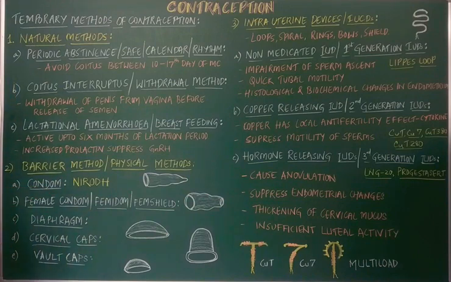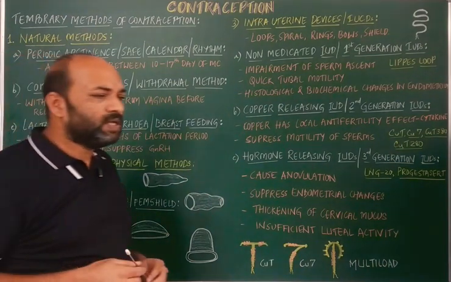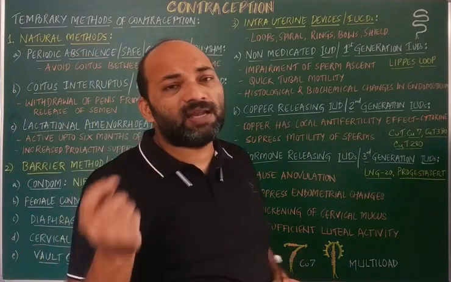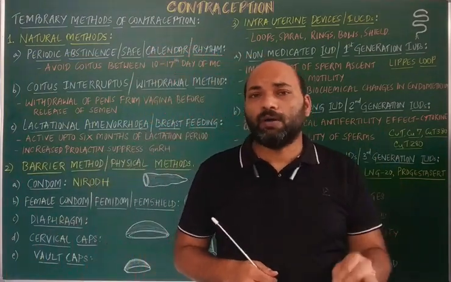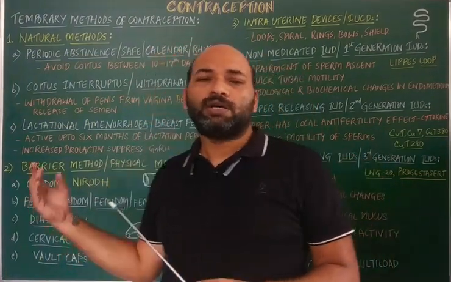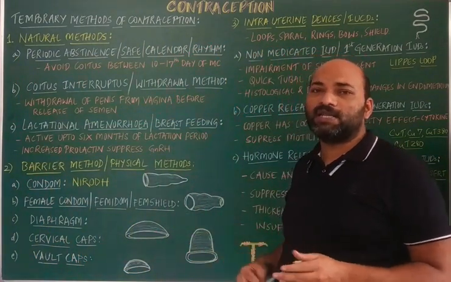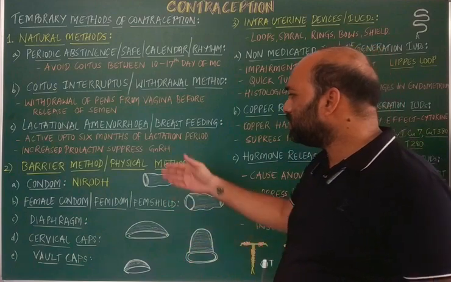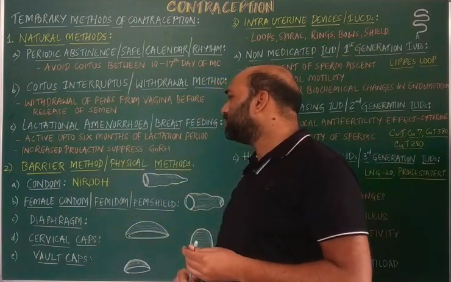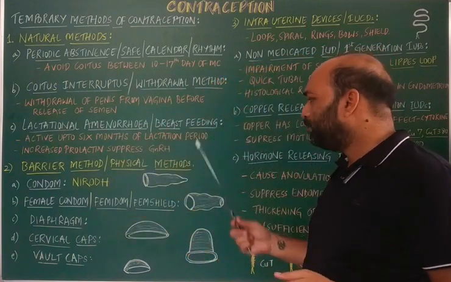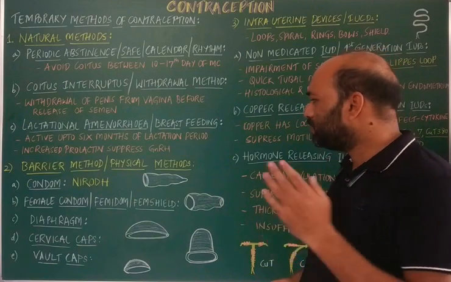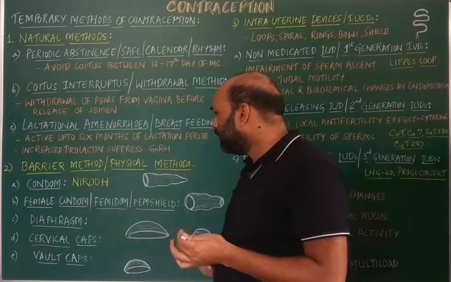The first one is called a condom, the second one is called a female condom or femidom or femshield, the third one is a diaphragm, next is a cervical cap, and the last one is a vault cap. So these are the 5 barrier methods which are used by males as well as females. Okay, let's get into detail.